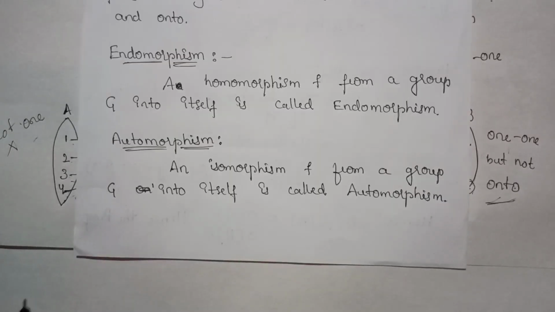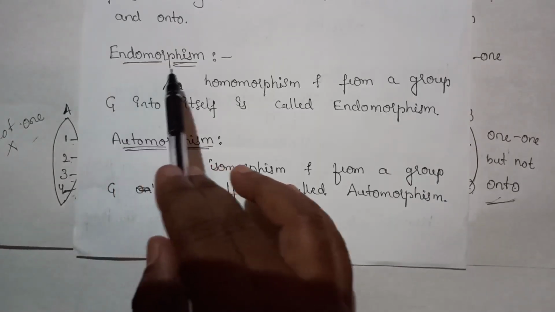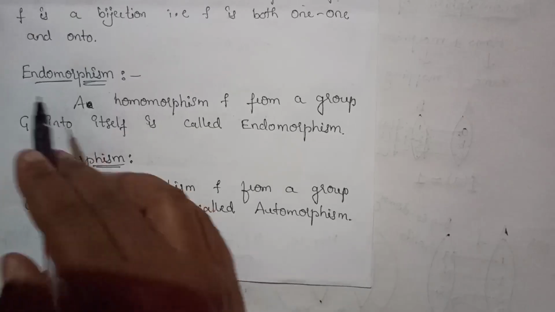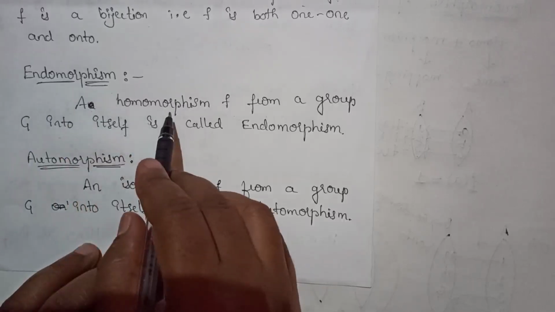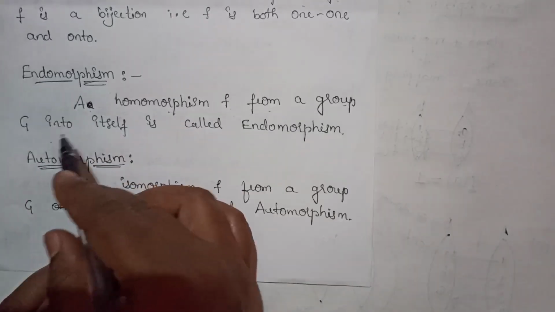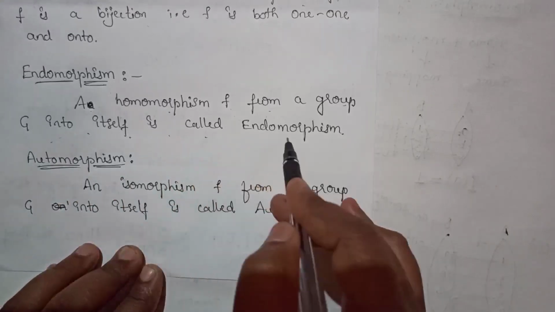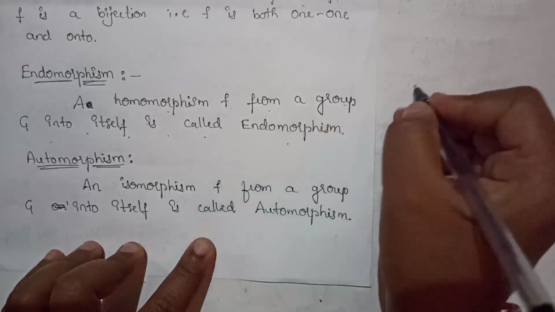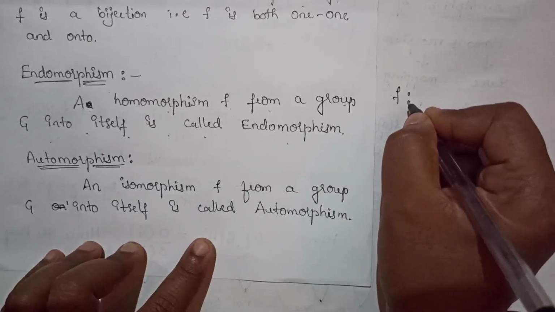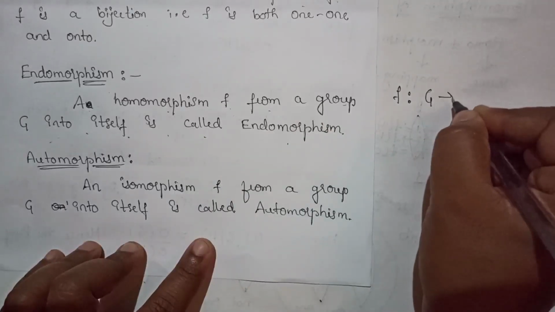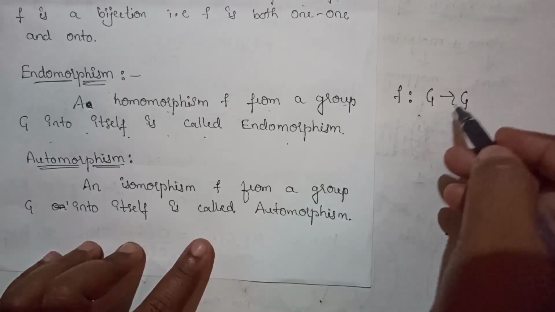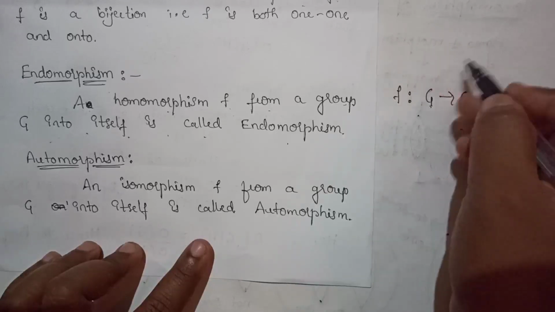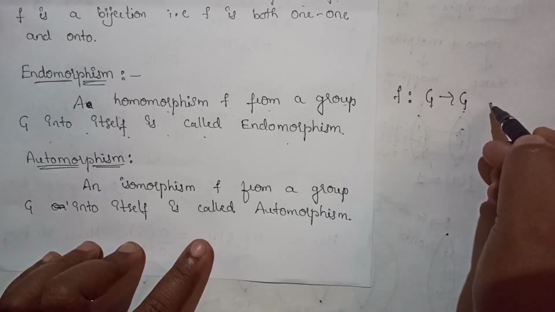We have two more definitions. First one is endomorphism and automorphism. Endomorphism: a homomorphism F from a group G into itself is called an endomorphism. That means a mapping F from G to G only. In both groups we are considering the same group, and definitely the binary operation will be the same.